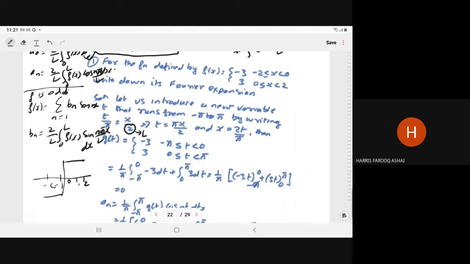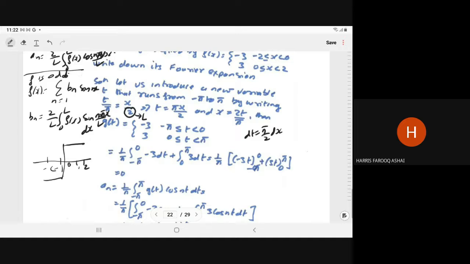And from here, dt is equal to pi upon 2 into dx. So gt will become minus 3 to 3, where t varies from minus pi to 0 and 0 to pi.